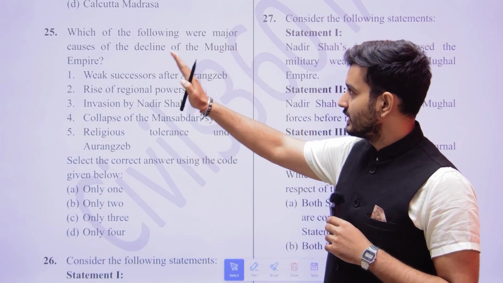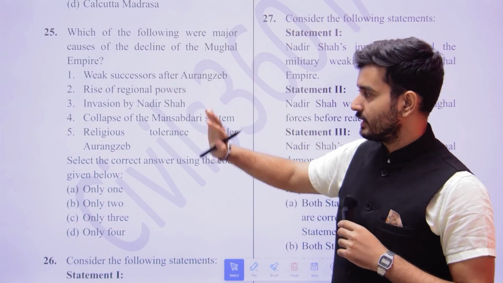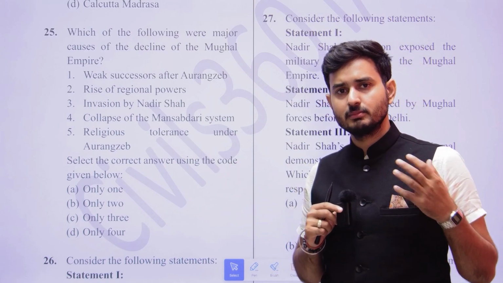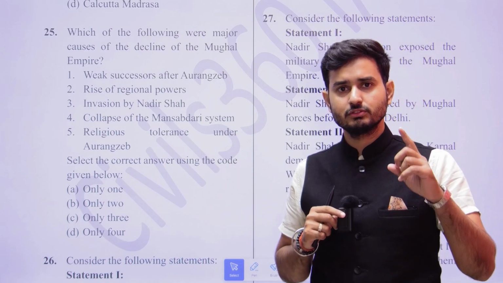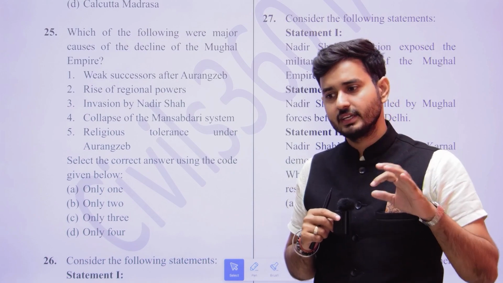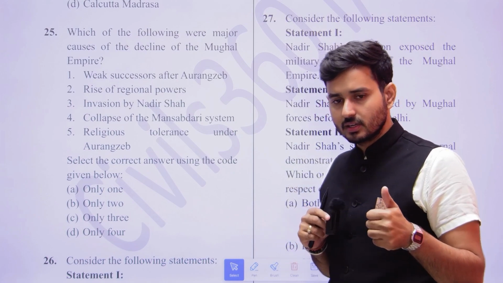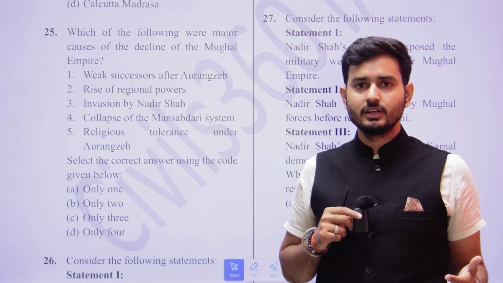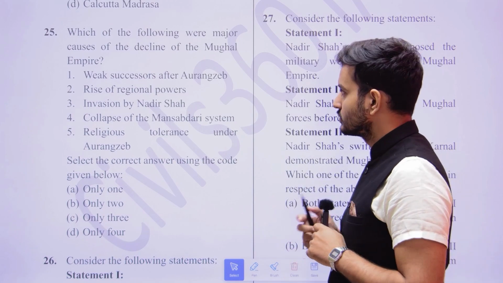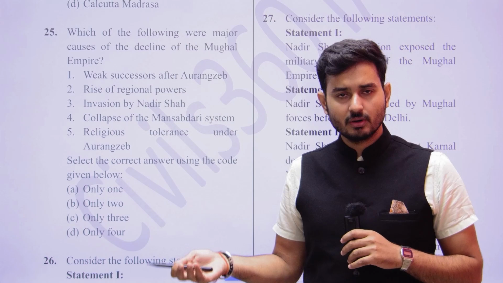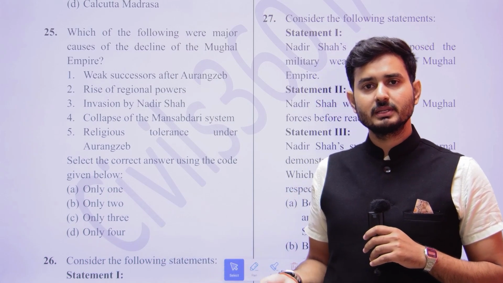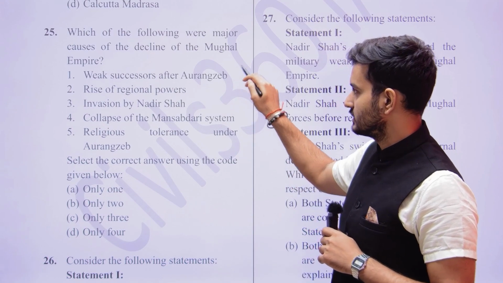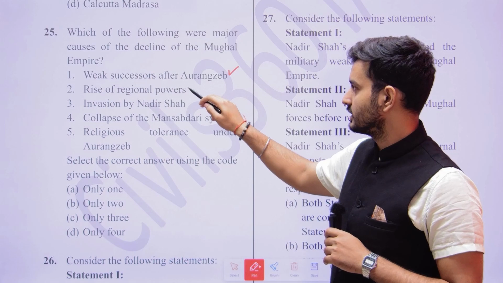Which were the major causes of the decline of the Mughal Empire? Weak successors. Now you know that an empire like the Mughals could not decline because of one reason. There would have been certain political causes, economic causes, social causes, international causes, religious causes. So here, weak successors of Aurangzeb: obviously, yes. If there had been capable successors, the Mughal Empire wouldn't have declined. So this is correct. Rise of regional powers, yes.